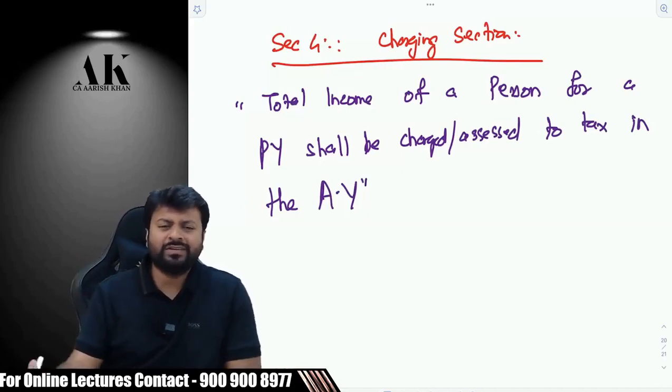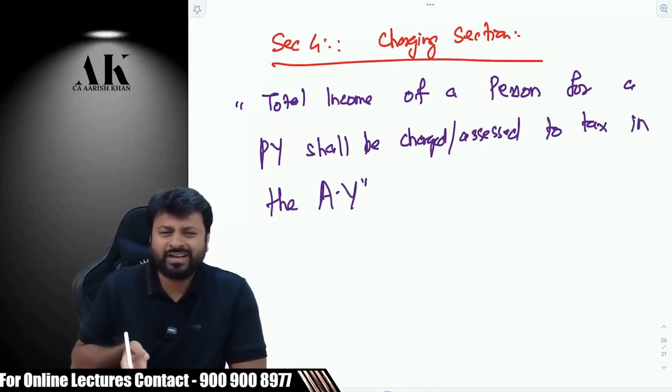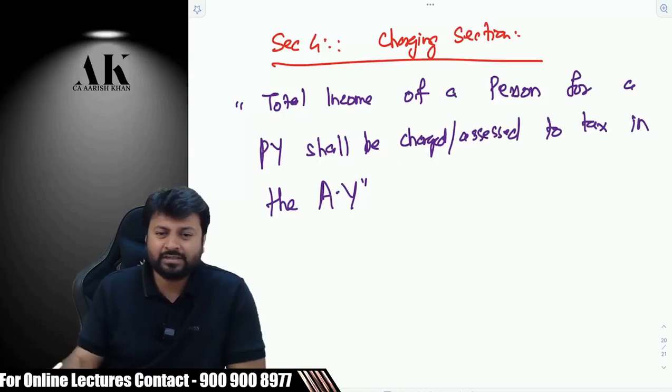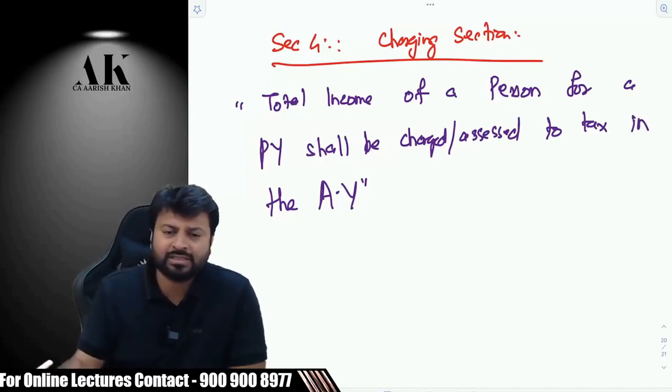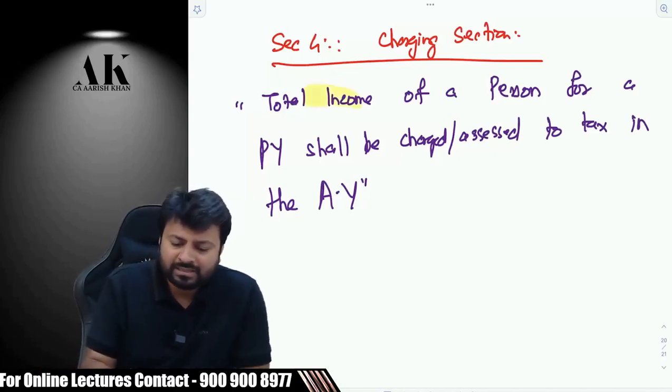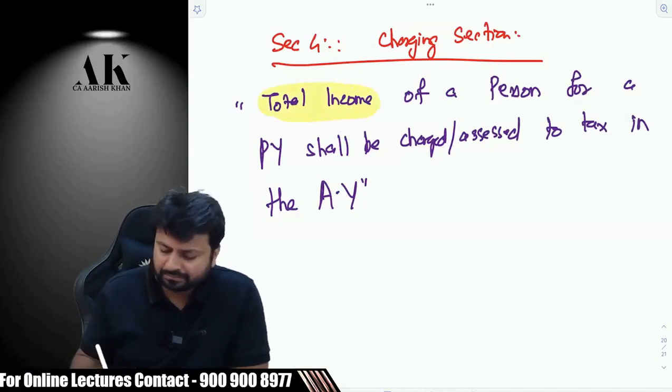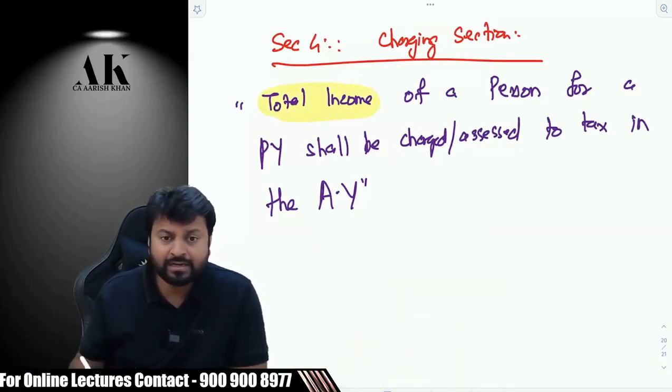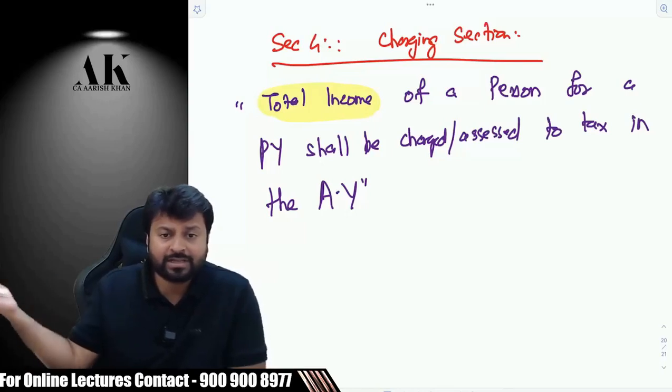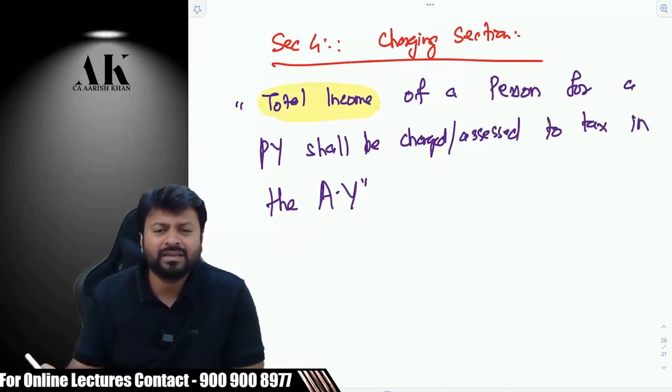You as a student will feel that it is very straightforward, there is no technical word in that. No, it's not like that. There are a lot of small things in this. Let me speak about them one by one. What do I mean by total income? I need to identify that. I cannot generalize that. I need to see the income tax law section 2, right or not? Is it defined or not?